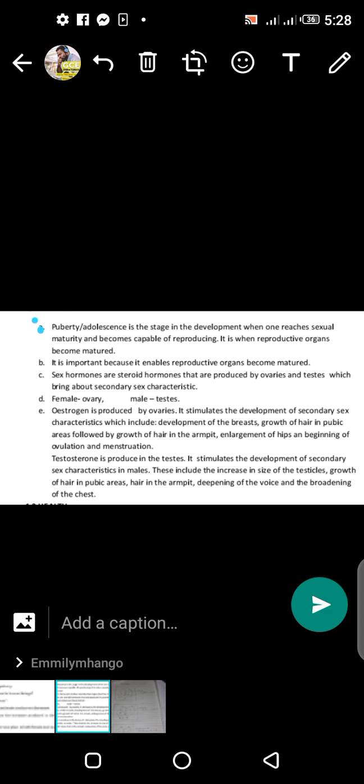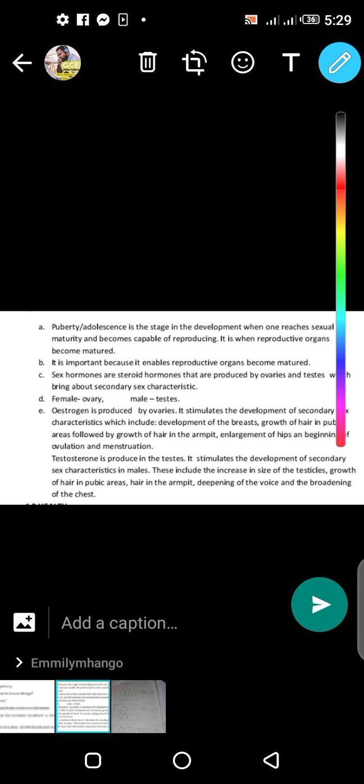This is a stage in the development when one reaches sexual maturity, that's what I was explaining, and becomes capable of reproducing, meaning you are capable of making someone pregnant. If you are a female, you are capable of getting pregnant. This is when reproductive organs become matured. So puberty is a stage where you become sexually mature and able to reproduce, and your reproductive organs have become fully matured. That's the answer for A.